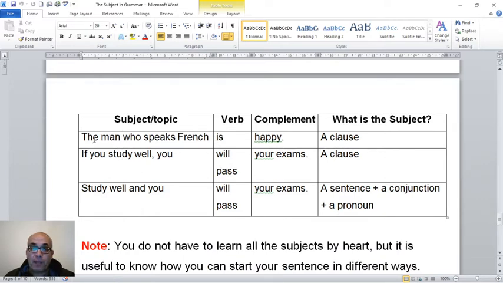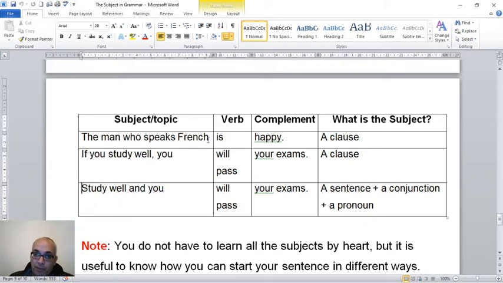Now the man who speaks French, this is a clause. Why is it a clause? Because it's not complete. Clause is like a sentence, but it is not complete. So this is the subject here. The subject is a clause. If you study well, this is a clause. This is the subject, and it is a sentence and then conjunction and pronoun. So this is the subject.